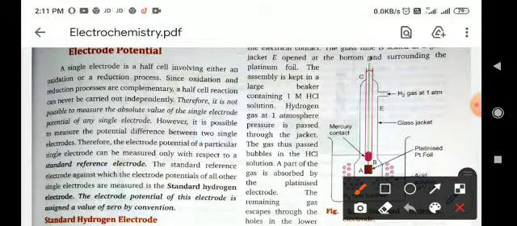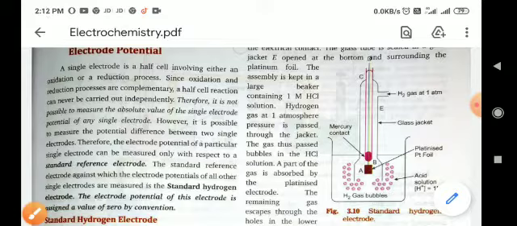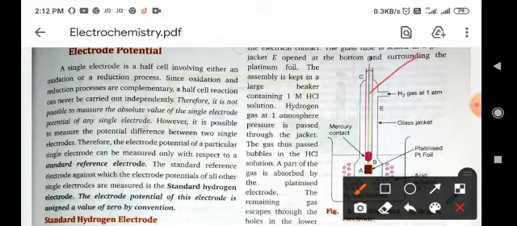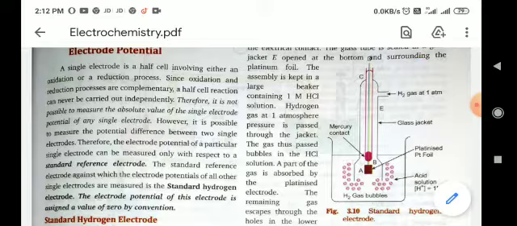In this electrode there is a container in which acid solution is filled, and there is an inverted tube in which hydrogen gas at 1 atmosphere pressure will be passed, and that is a gas jar. A thermometer is also present, and in this system a platinated platinum foil will also be present. So it is a complete setup of the standard hydrogen electrode.